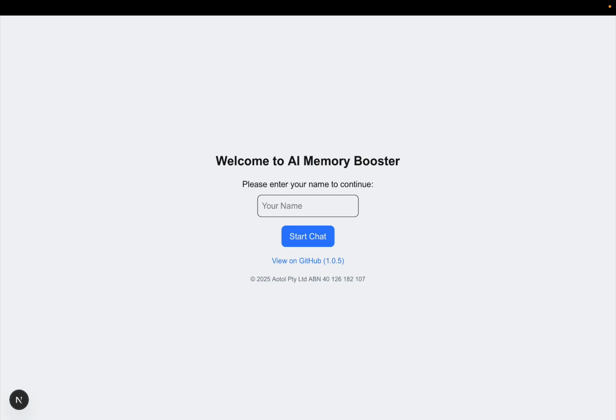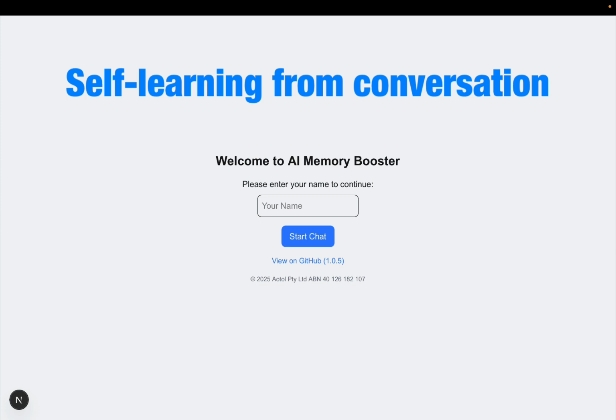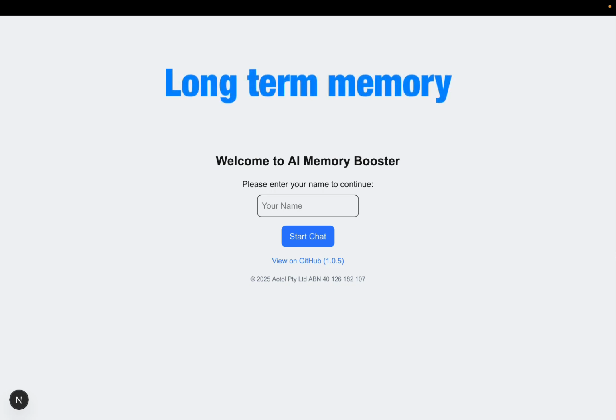Today I'm going to introduce you to AI Memory Booster. AI Memory Booster is a free, open source AI application that allows you to bring your own AI with the following features. Self-learning from conversation. The AI can pick up key knowledge directly from your chats. Long-term memory. It remembers what you provide, whether via chat or API call, even after restarting the machine.